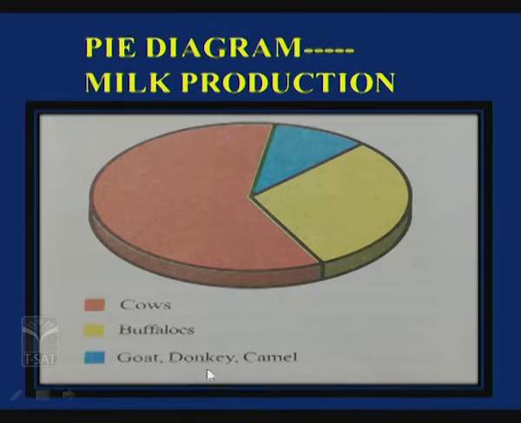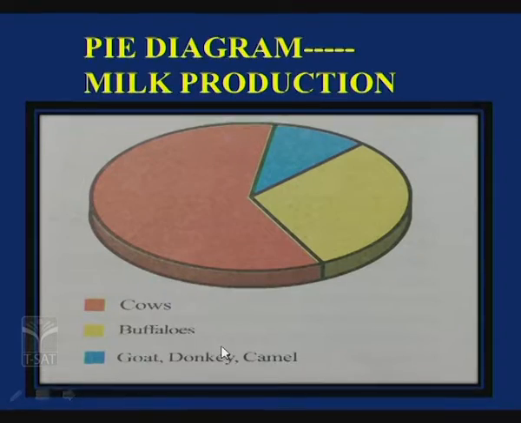And why is donkey milk taken? You know very well that nowadays it has become very popular, isn't it so? Donkey milk is useful for treating asthma and lung diseases. That is why it is also costly, nearly 800 to 1000 rupees per liter. Okay children, so this is about milk production.